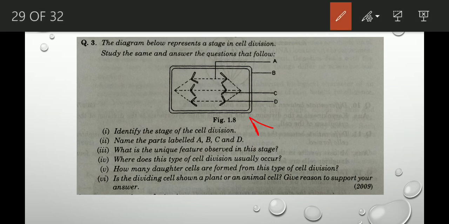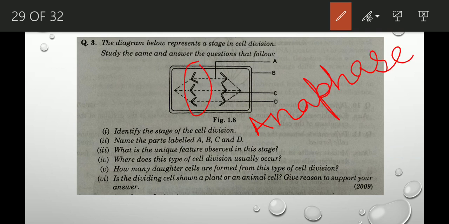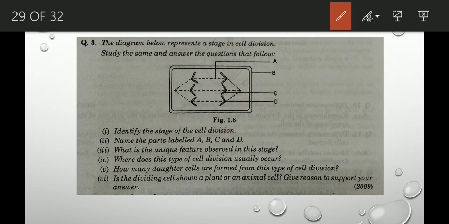This stage is anaphase. Why is it anaphase? See, these chromatids, they are far apart from each other. They have already moved towards the opposite poles. This is one pole and this is another pole. Right? So they become far apart from each other and they have moved towards the opposite poles. This is the characteristic of anaphase. So the stage of the cell division is anaphase. Clear? Now next question. Name the parts labeled A, B, C, D.